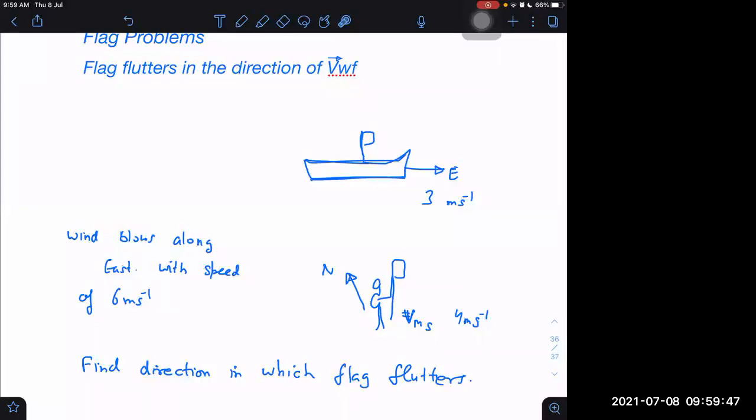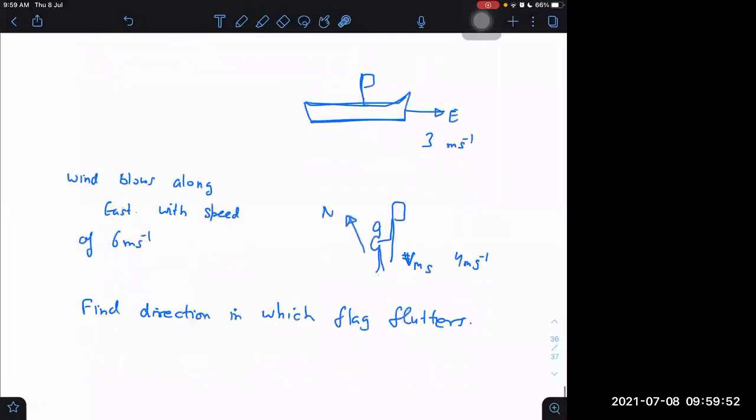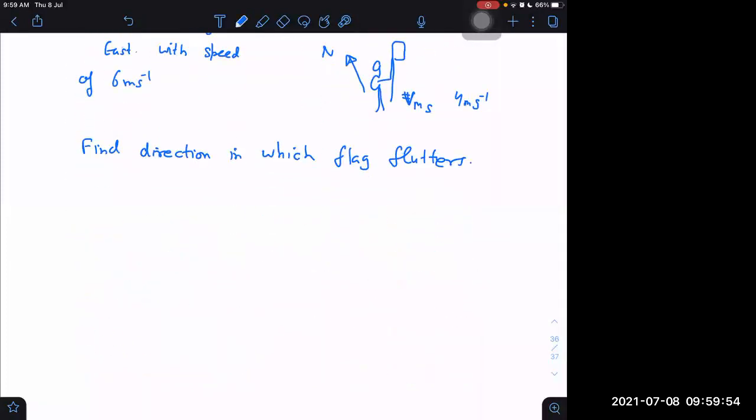What we have to find? VWF, velocity of wind with respect to flag. How to find VWF? Focus your energies on that only. First of all, take some axis. Let us take east axis as I cap, and then north I am taking along J cap. So velocity of wind with respect to flag is equal to velocity of wind with respect to ship plus velocity of,